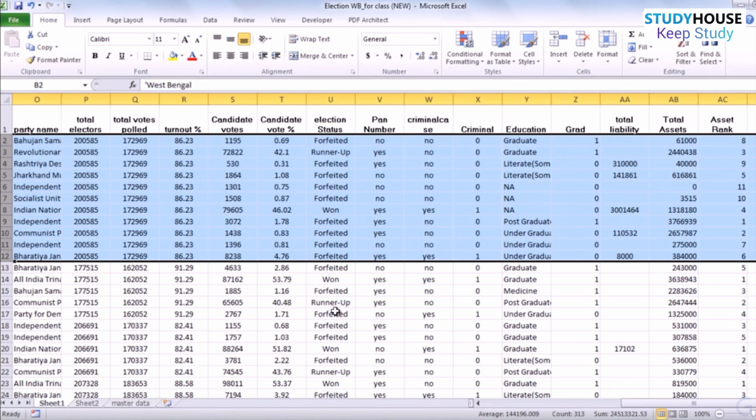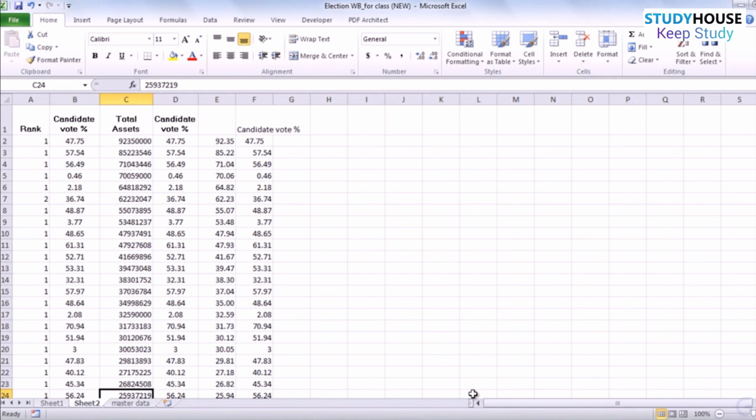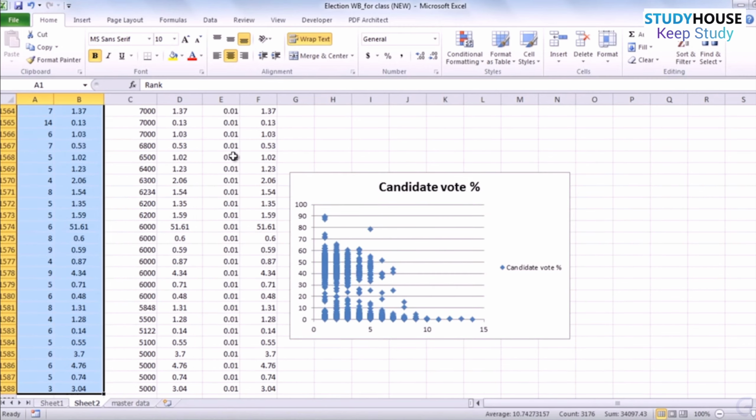Perhaps even before doing the regression equation, we may have an expectation. My guess would be that the higher the rank, that is, if you're 1, 2, 3, the more chances of getting higher votes. So let's just simply do this plot. Now, when I'm trying to do this plot, I've just picked up some of the variables: rank and F candidate votes, and all I'm going to do right now is a simple plot. So I have selected this, and if I do a simple scatter plot, this is what we get. So these are the ranks.